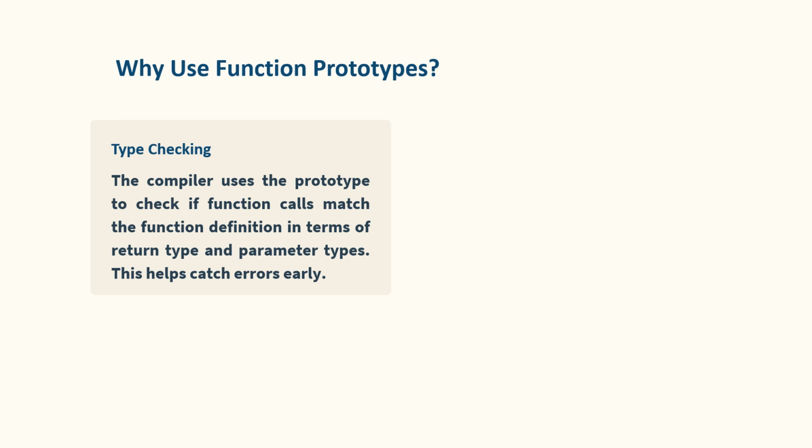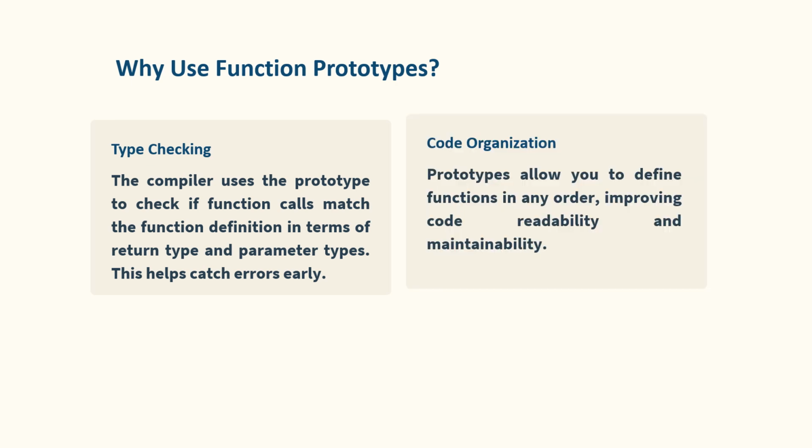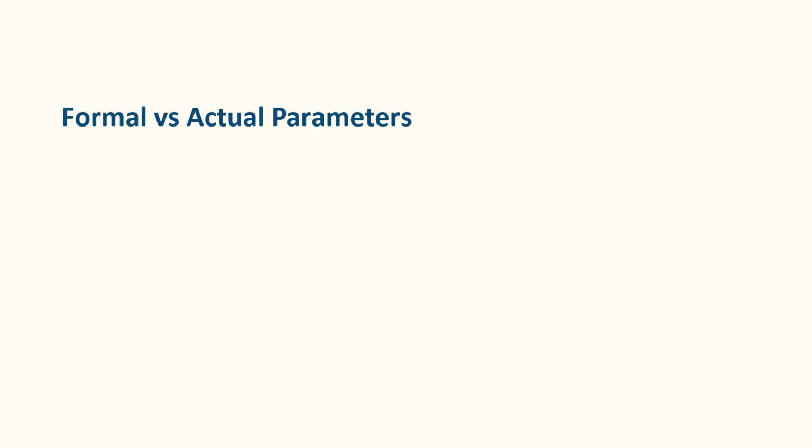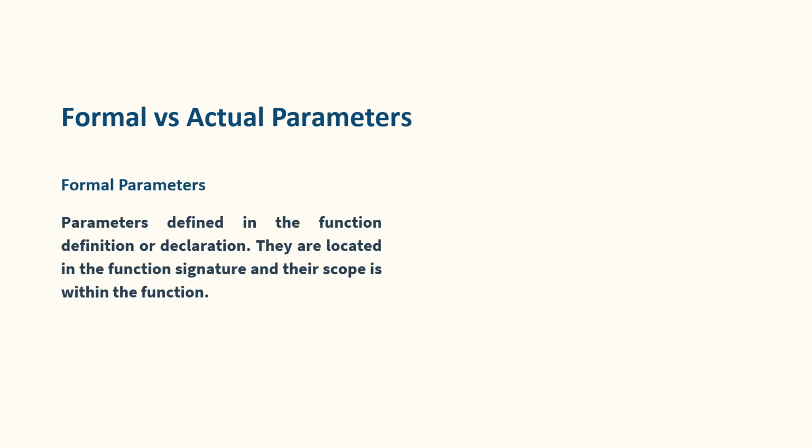This helps catch errors early. Prototypes allow you to define functions in any order, improving code readability and maintainability. Prototypes are commonly placed in header files so that multiple source files can use the same functions. Formal versus actual parameters. Formal parameters are parameters defined in the function definition or declaration. They are located in the function signature and their scope is within the function.